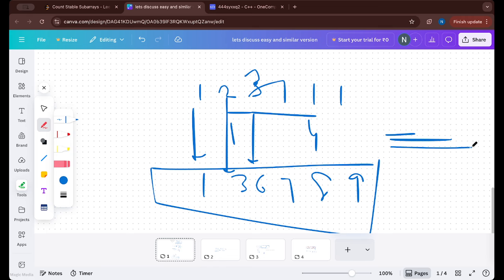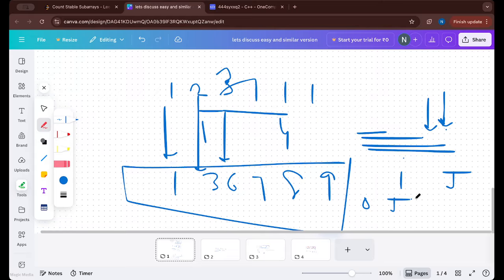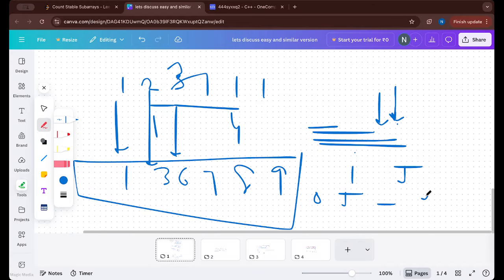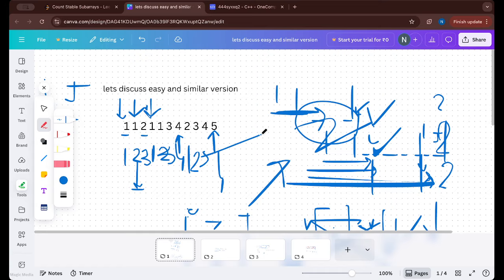If we have the sum from 0 to every index, and we want the sum between any two indices, we can get that in O of 1, right? Because for example we want the sum from i to j, and we already have the sum from 0 to j, so 0 to j minus the sum from 0 to i minus 1. If we do that, then only i to j will remain, right? That is exactly what we want. So we can use prefix sum to get the answer.